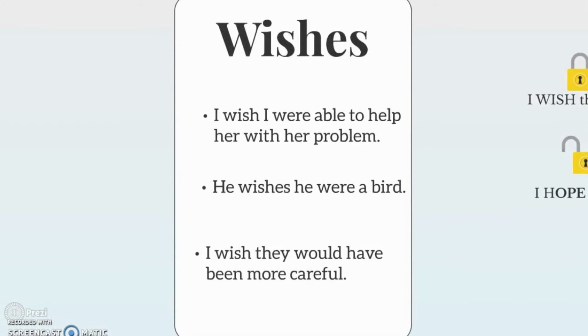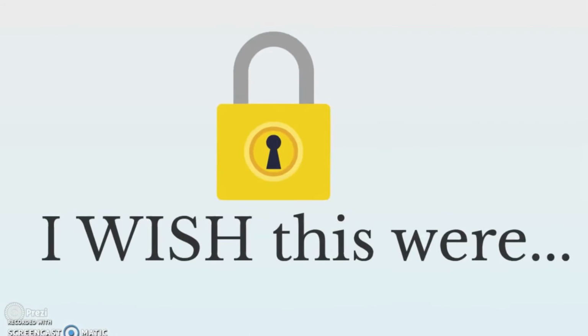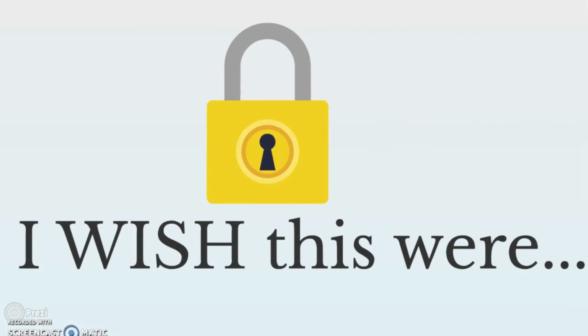Next, we have wishes. I wish I were able to help her with her problem. He wishes he were a bird. I wish they would have been more careful. Wishes are things that cannot happen. They did not happen, and they're just something that people want.